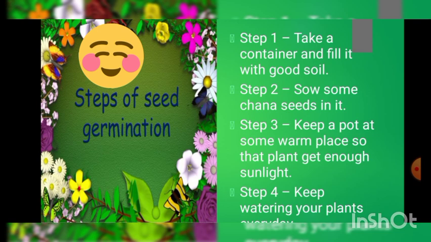Okay. Next step is keep the pot at some warm place where the plant can get enough sunlight. Next step is keep watering your plant every day. Do you remember we read about various conditions that are required for germination of seed? For example, we require proper amount of water, sunlight, proper space, and also fertile soil. If any one ingredient is missing, then the plant will not grow.